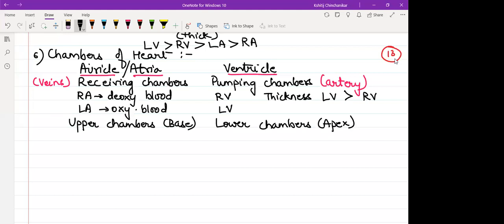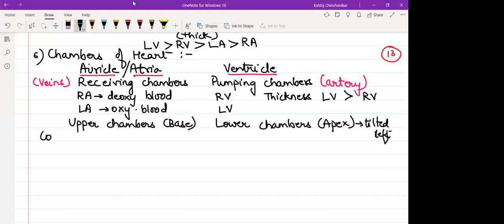And since this apex is slightly tilted towards the left side, that's why we feel our heartbeat to be strongest when we place our hand on the chest slightly towards the left side. So this doesn't mean कि हमारा पूरा का पूरा heart is on the left side of the thorax. It is mid-ventrally present.